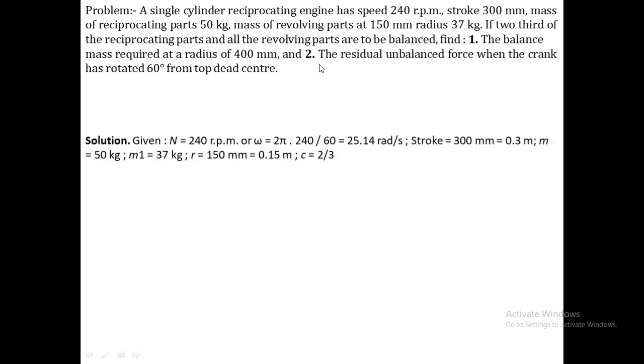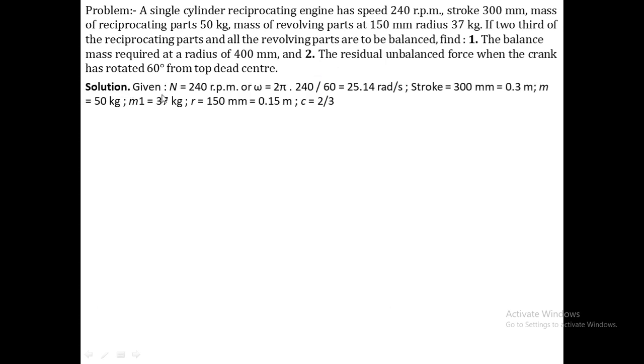Then we see the given. Given is N equal to 240 rpm. So the crank speed is 240 rpm. With the help of N we are able to calculate omega, the angular velocity, that is 2 pi N by 60, and this is 25.14. Then stroke is equal to 300 mm, that is equal to 0.3 meter.